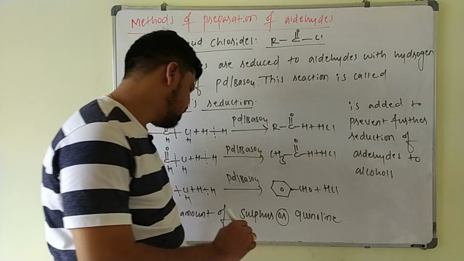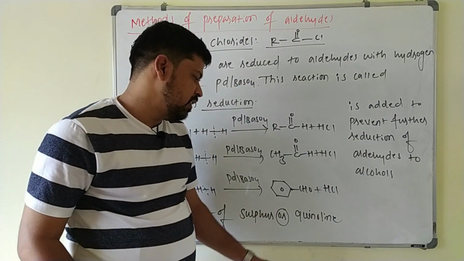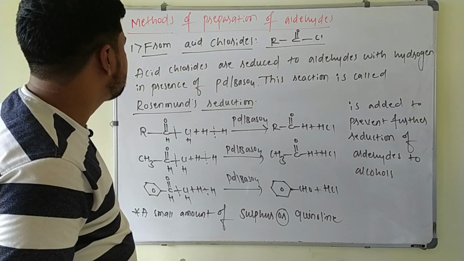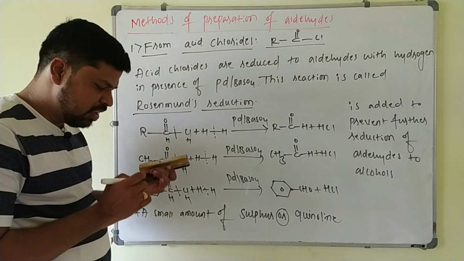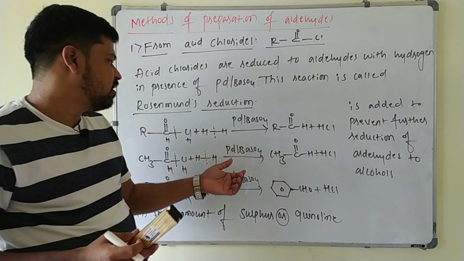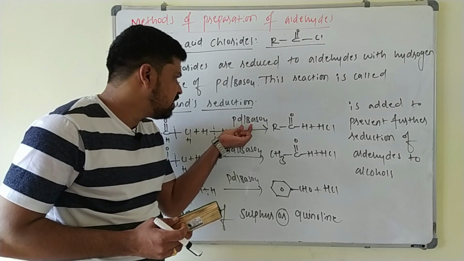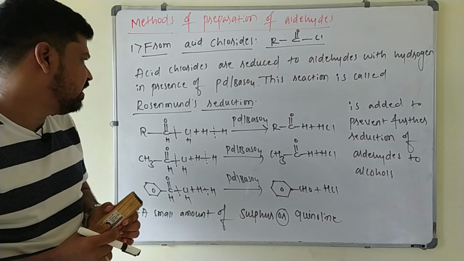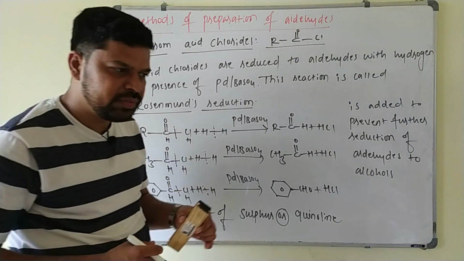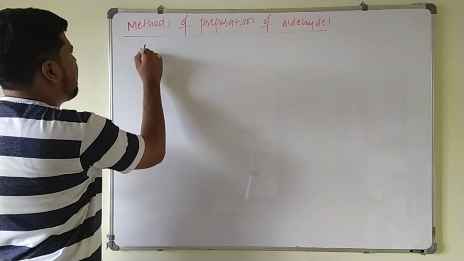So what is the role of this sulfur or quinoline? They act as poison. They will poison the action of this catalyst here. So this is about Rosenmund reduction. Just keep in mind, these acid chlorides are reduced to aldehydes in presence of what? Palladium supported on the barium sulfate. This reagent is called as Rosenmund reagent here. Okay, this is one of the important named reaction. Next one. So the next method for the preparation of aldehydes is from nitriles.